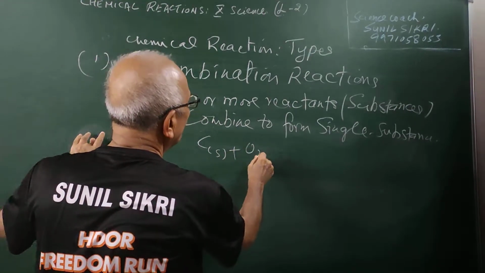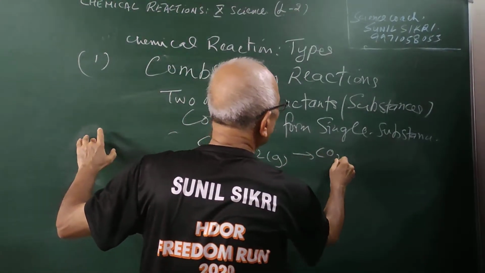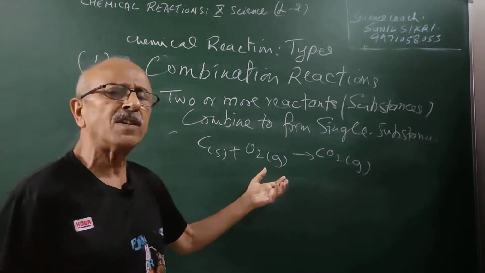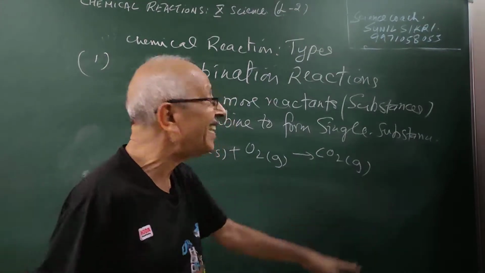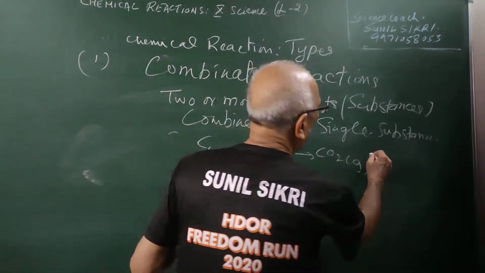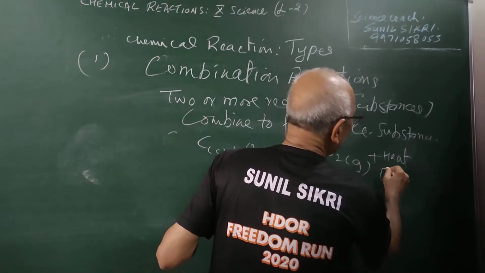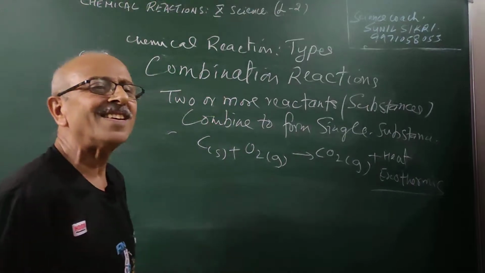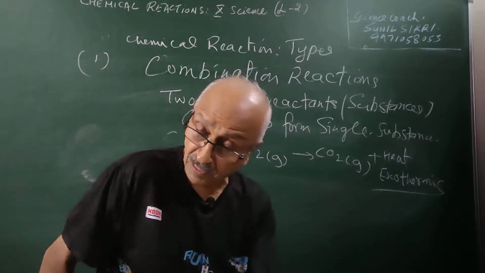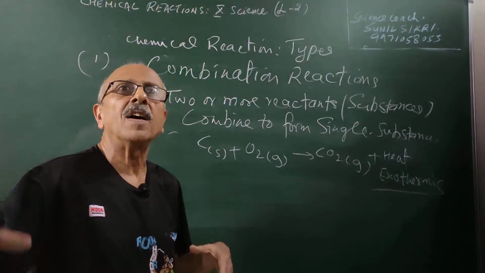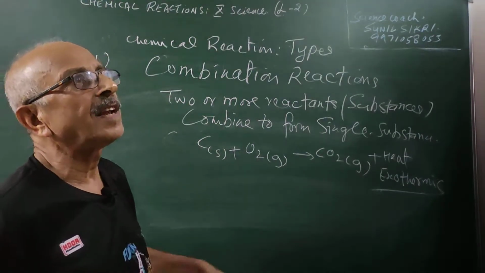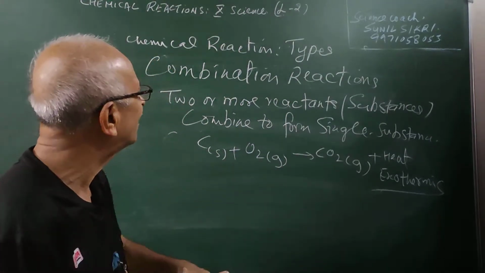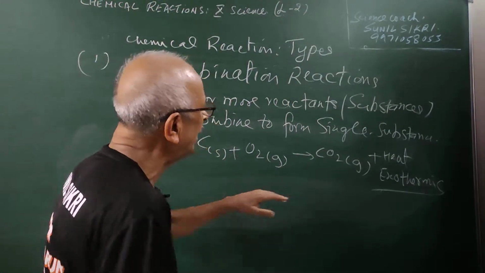Combustion of carbon to form CO2. This is a combustion reaction in which carbon is burnt with oxygen to form carbon dioxide. Again, this is a very exothermic reaction; a lot of heat will be liberated. Such reactions are known as exothermic reactions in which heat is evolved. Most combustion reactions, like the natural gas you use in your home, liberate a lot of heat with which you cook your food, students. So again we are seeing a combination reaction.